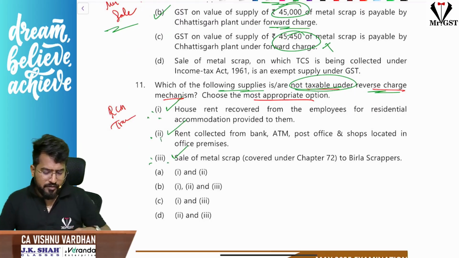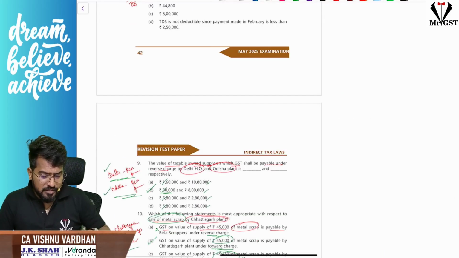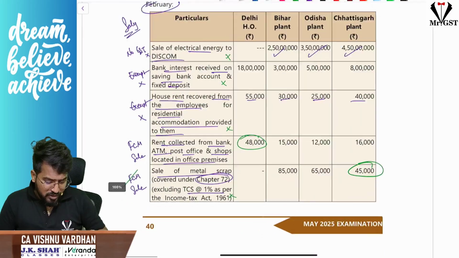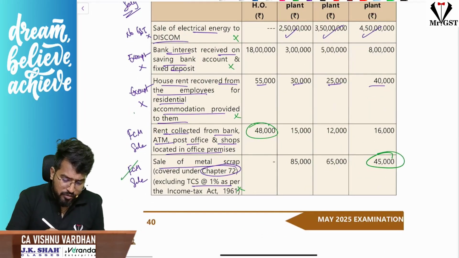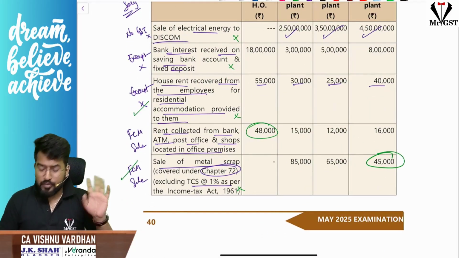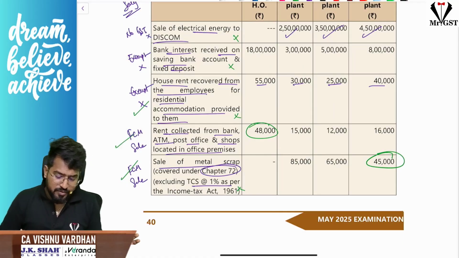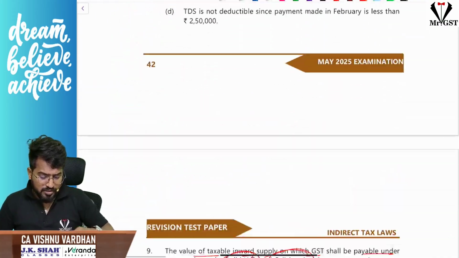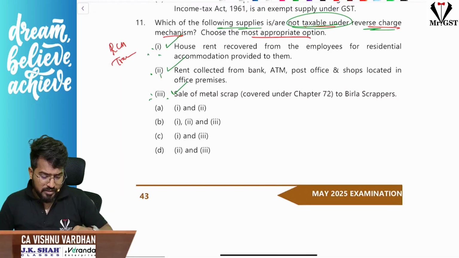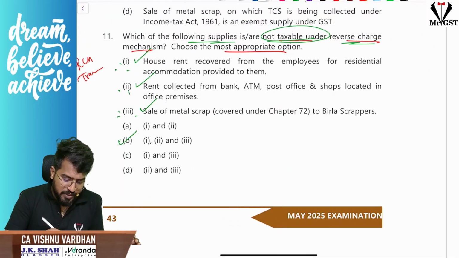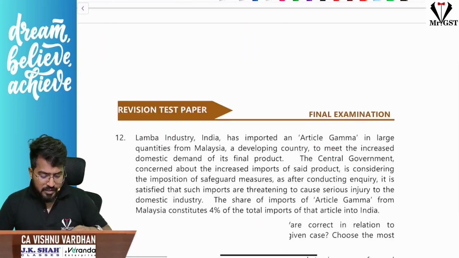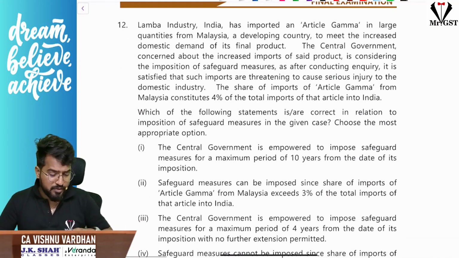Sir, if you see here, all these are nothing but sales made by these people, correct, or this company. And all the sales, whatever they made, house rent is also exempt there. No RCM. This one, no RCM. This metal scrap, no RCM. So all the three are not RCM transactions. So option will be 1, 2 and 3, where it is given B. This is the answer. Okay, that is the next one. So with this we are done with case scenario number 2 as well.